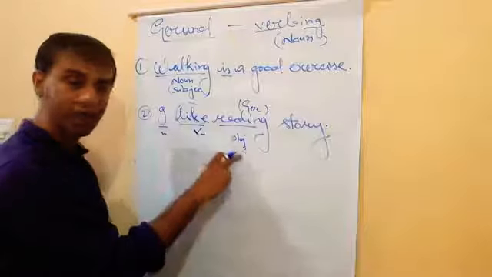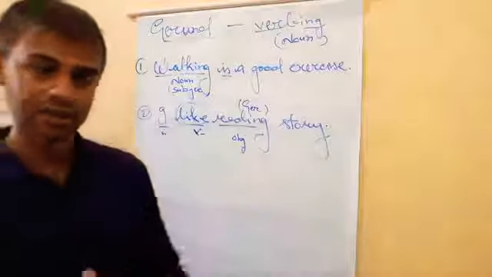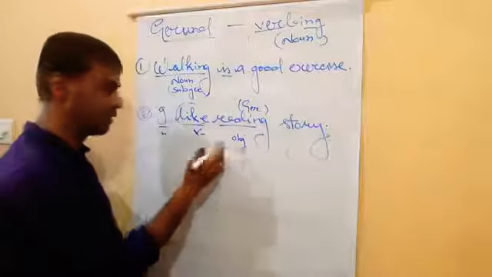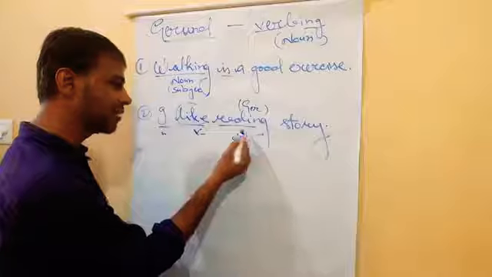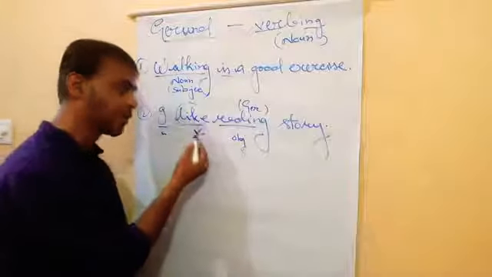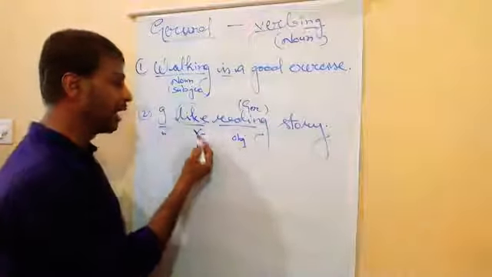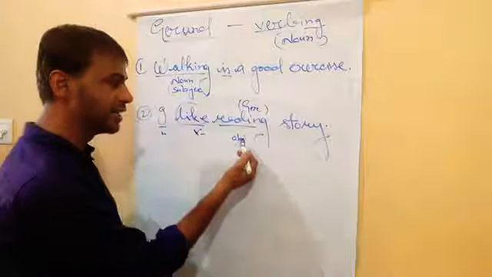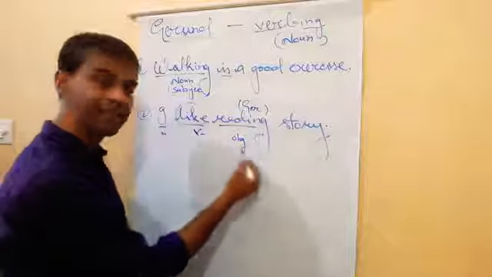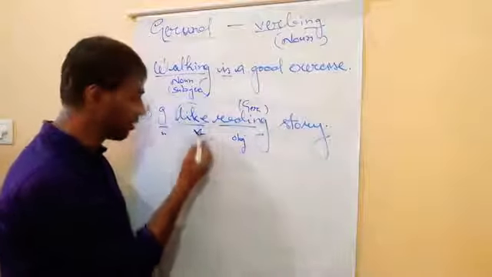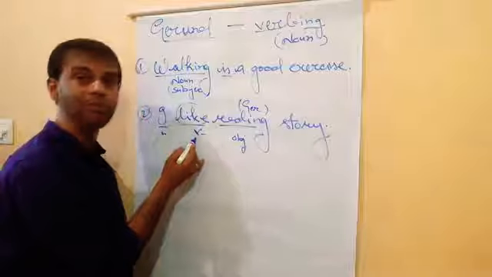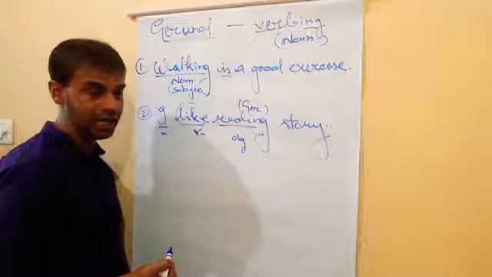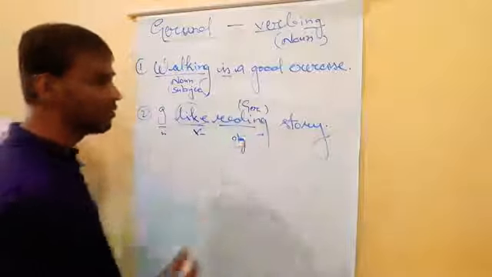Subject, verb, object. This is the rule of the sentence of the grammar. Subject, verb, and object. So this is the object of the verb. So what is the verb? Verb is like, and what is the object of the like? Reading. Clear? So reading is working as a noun here. It is working as a noun, not verb. Like is the verb. Clear? And reading is here as an object. Understood, students? So this is also gerund.